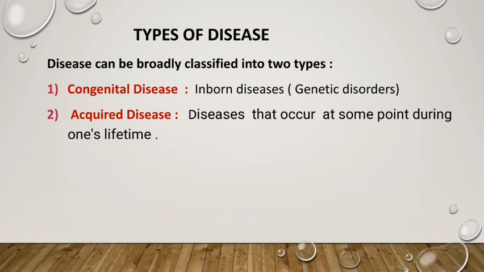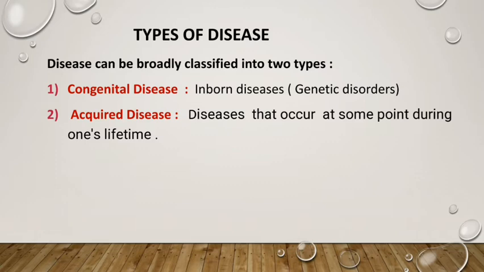We may get this type of disease through the environment during our lifetime, and these are not inborn diseases. But congenital diseases are diseases which we get by birth, and acquired diseases after birth. Clear? I hope that these two types of disease are clear.